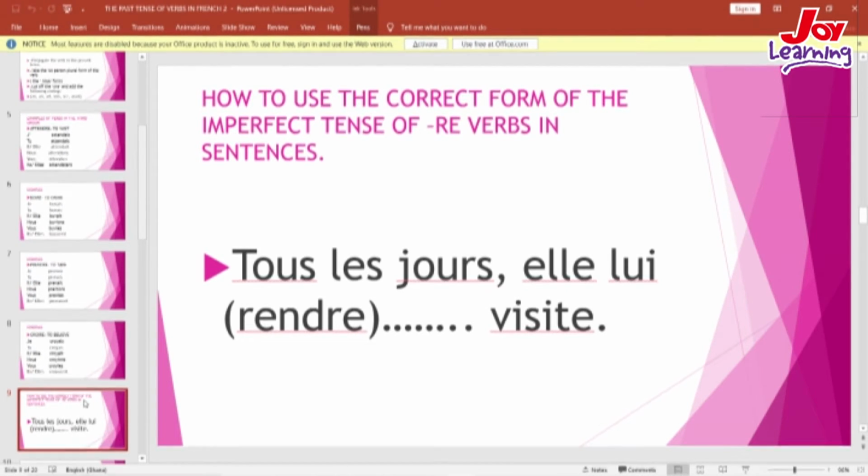And the ending for the third person singular is ait. So after cutting the ons, we add ait, which goes with the third person singular subject. So it becomes: Tous les jours, elle lui rendait visite.